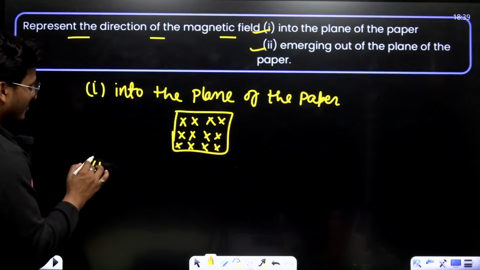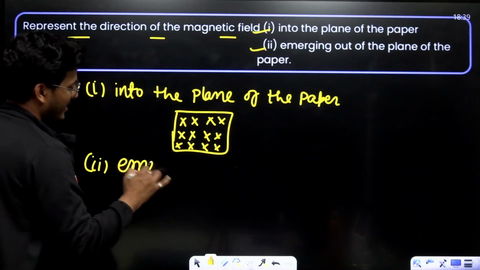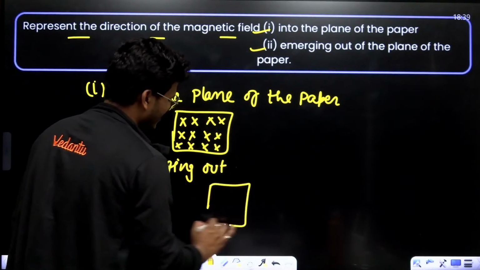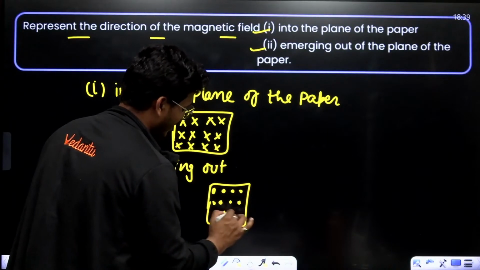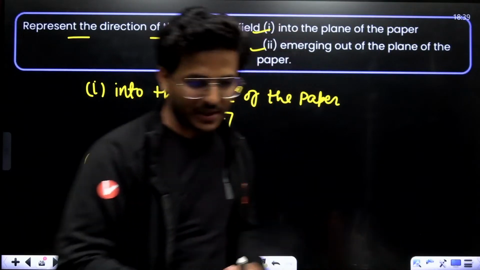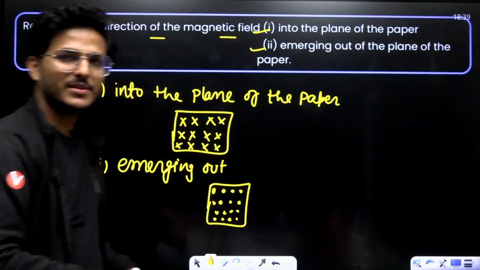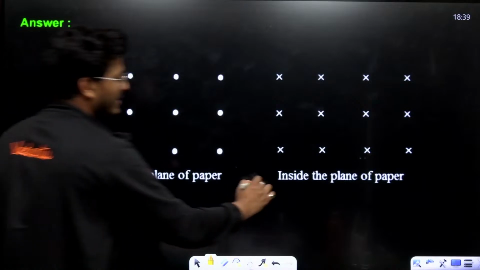And for the second one, emerging out. Emerging out means it seems to be like a dot. These dots show the magnetic field lines outward from the plane of paper. So, this is outside, this is inside.